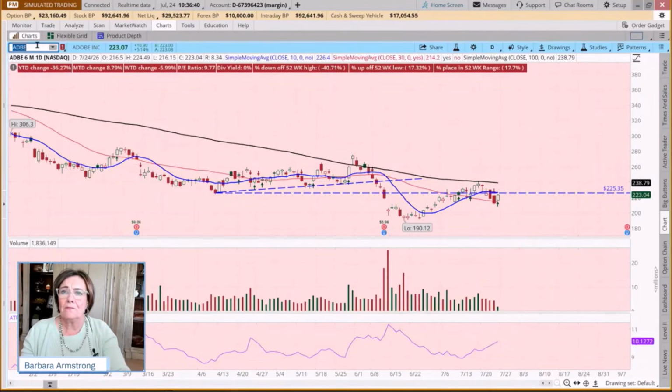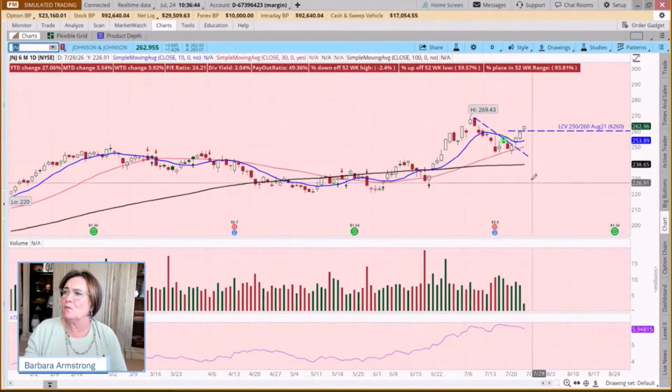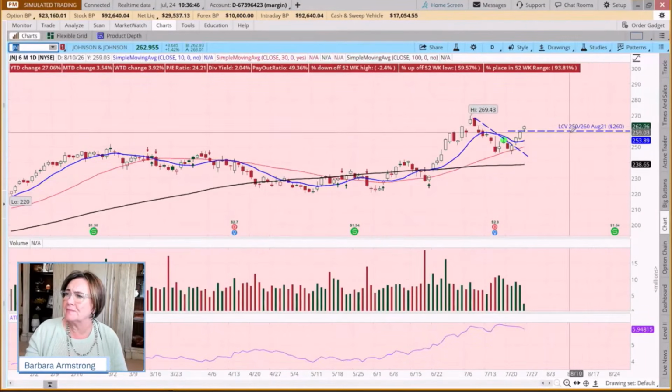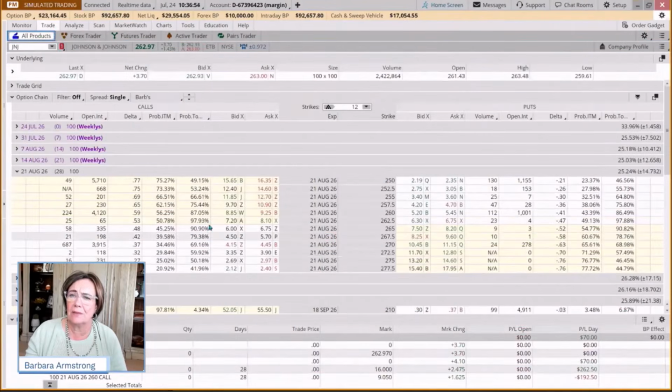Okay. But we wanted to look at J&J. And when we look at this gap to the upside, we're just going to repurpose this line now that we're out of this and do something at 260. And I thought we'd do a comparison trade here, because if we look at the 260, we still have 4,000 contracts. We have a tight bid-ask spread. It trades more than 1 million shares a day.